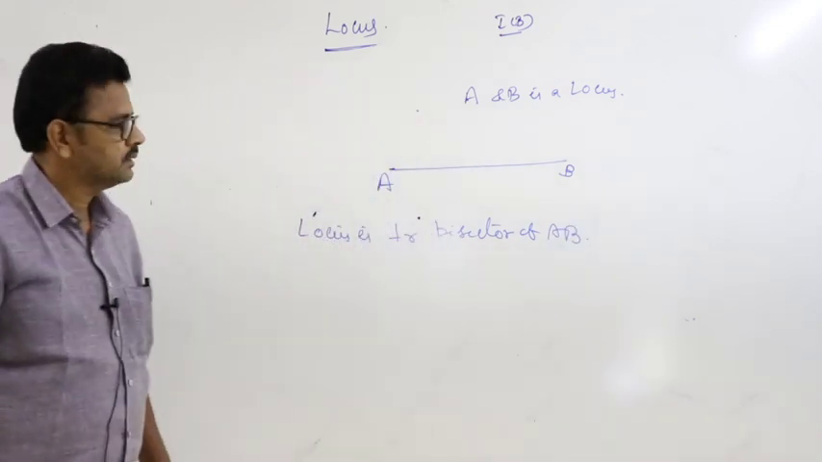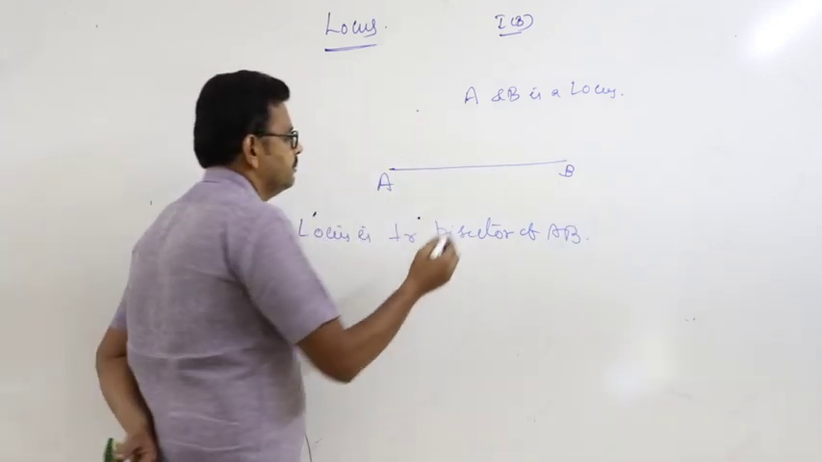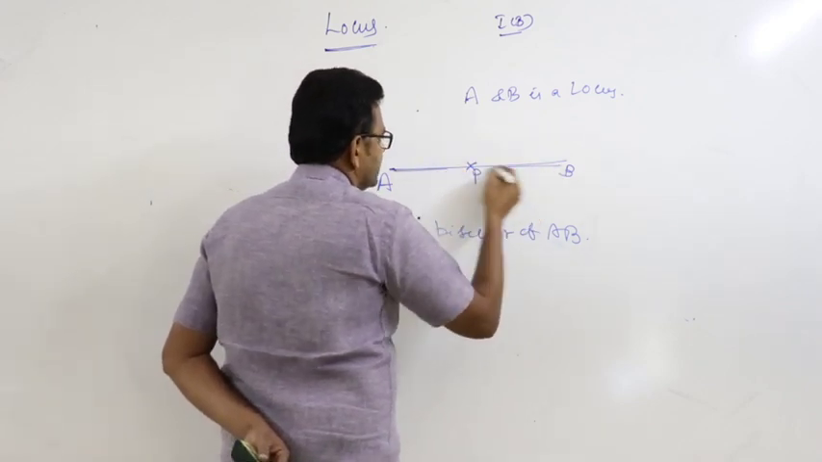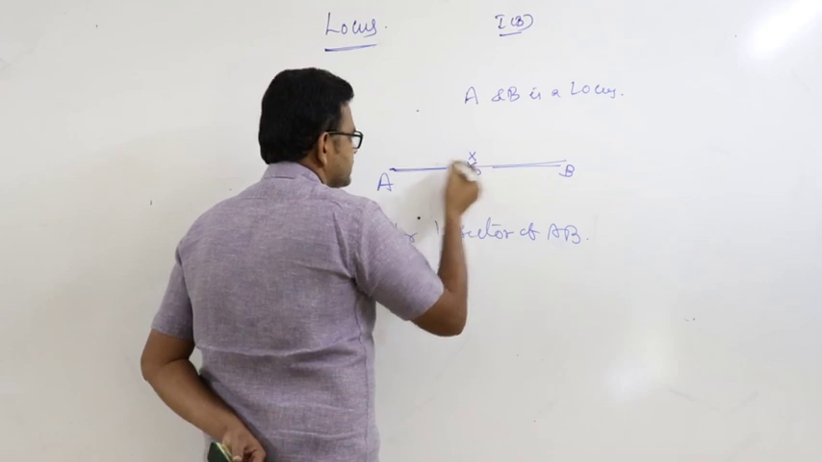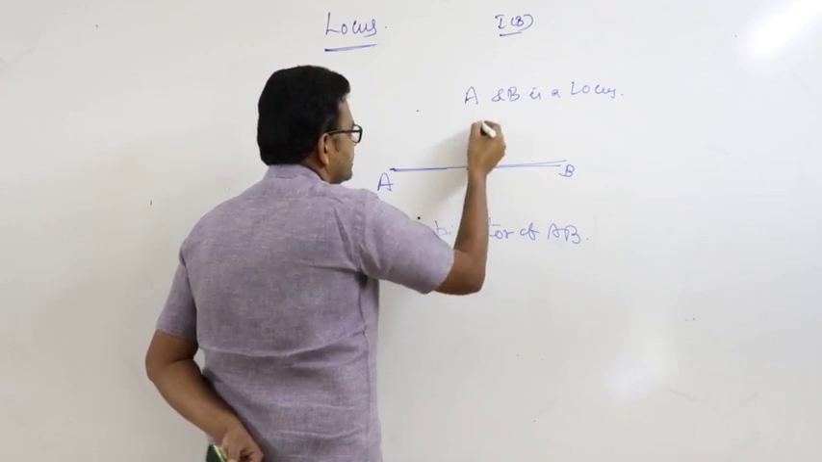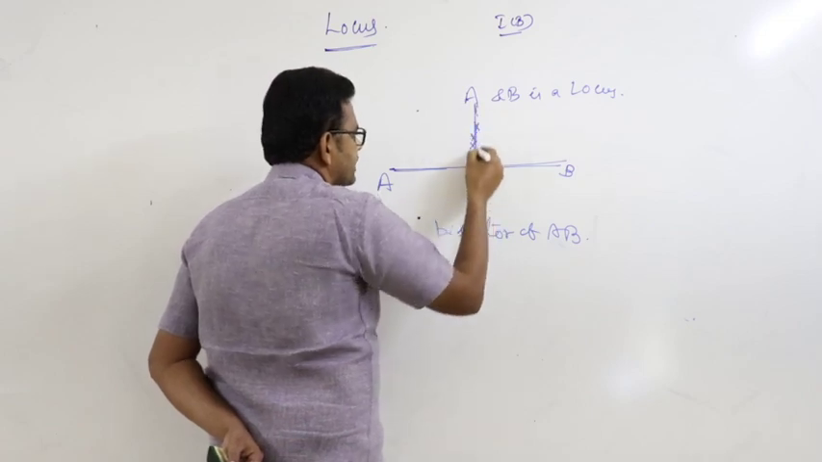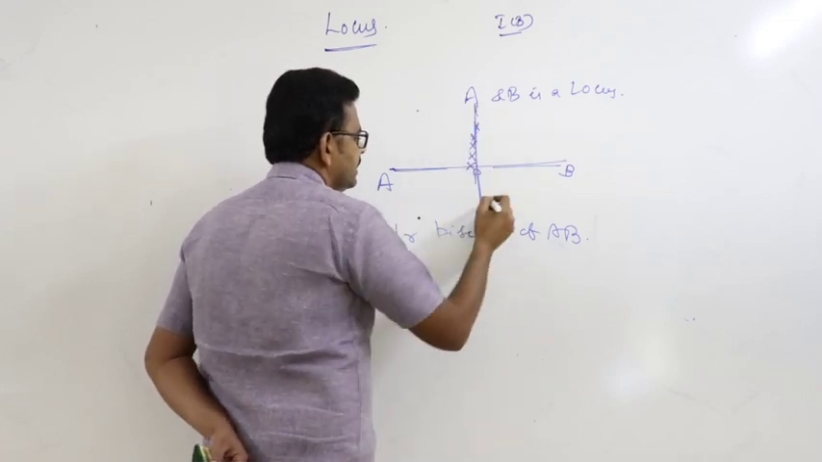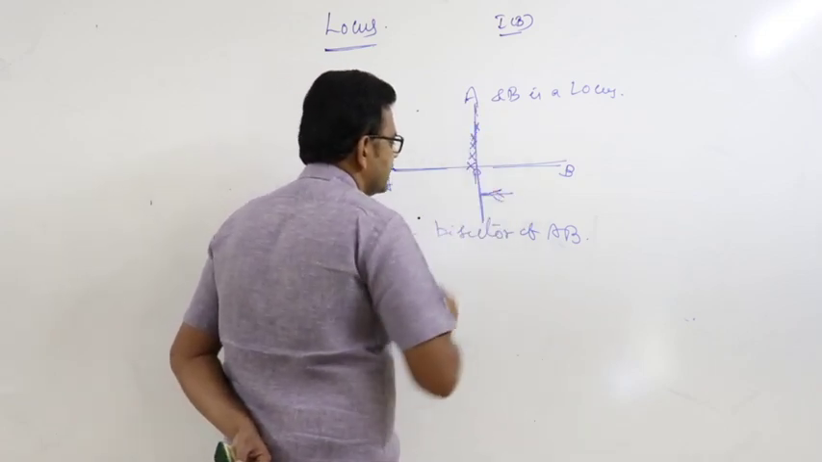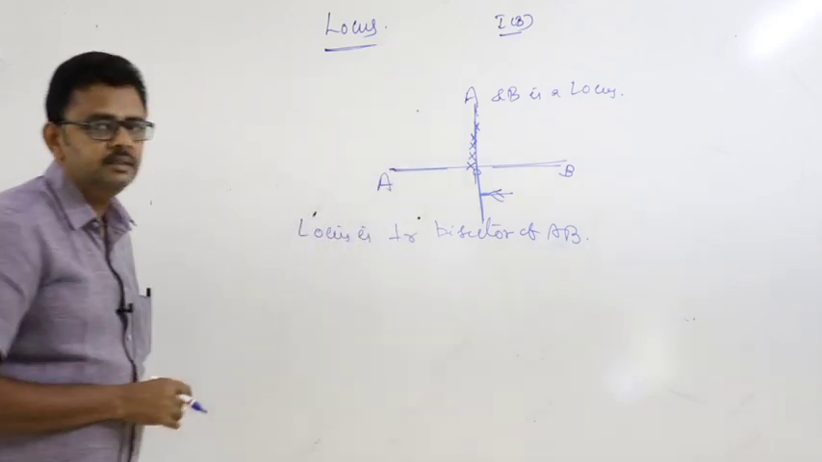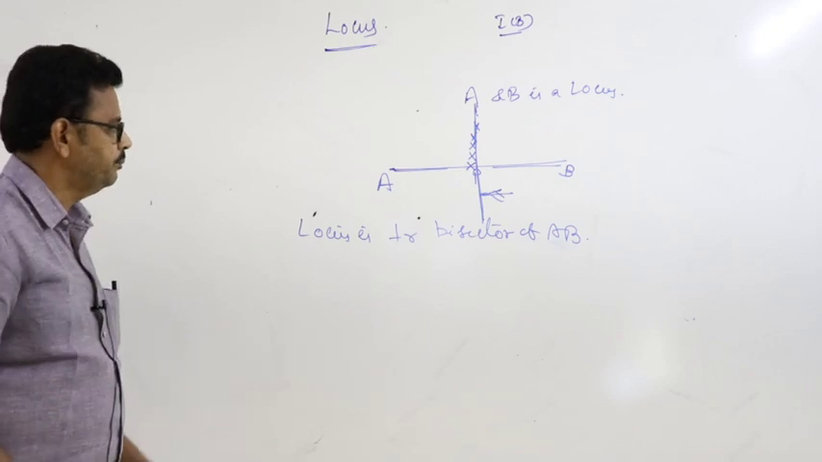Perpendicular bisector of AB. That means, the point P at a distance of 5 units, or here the points at 6 units. These are all the points. By joining all these points, you get a straight line, and this straight line is the perpendicular bisector of the line joining the points A and B.